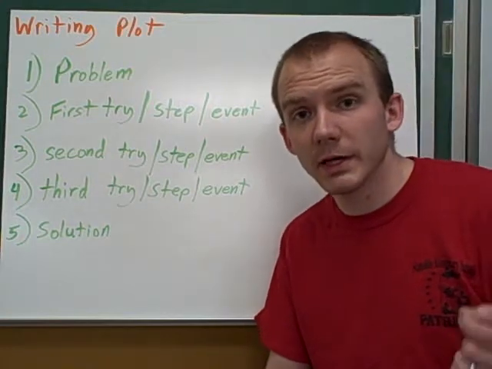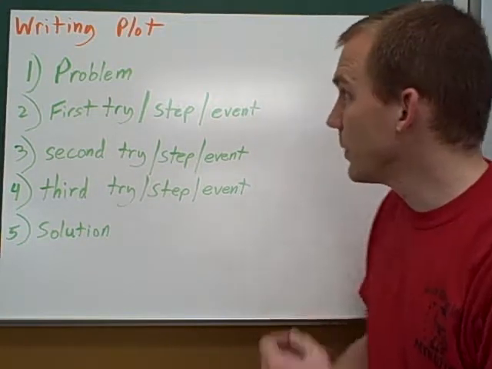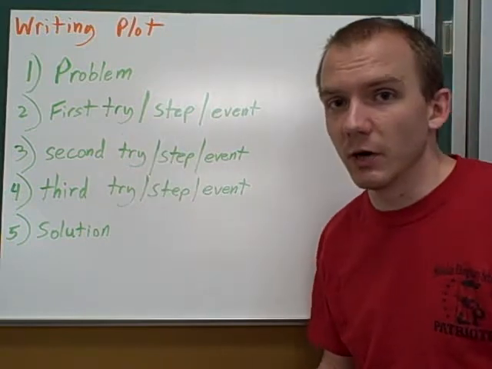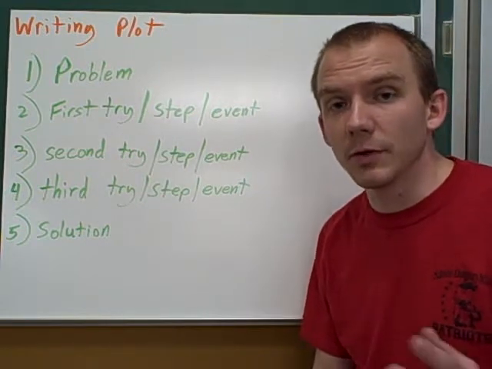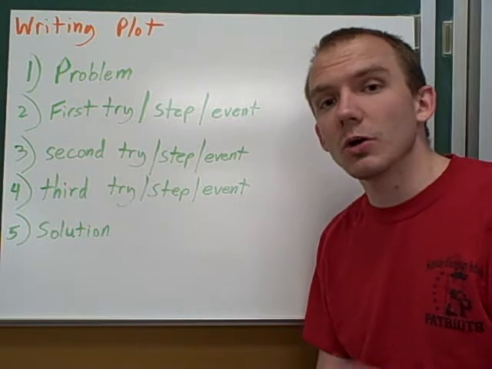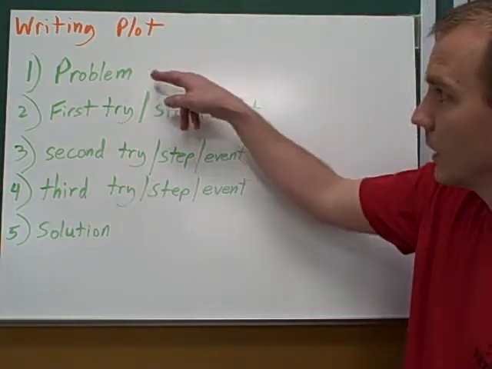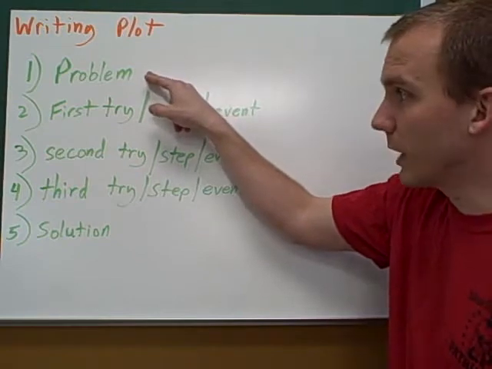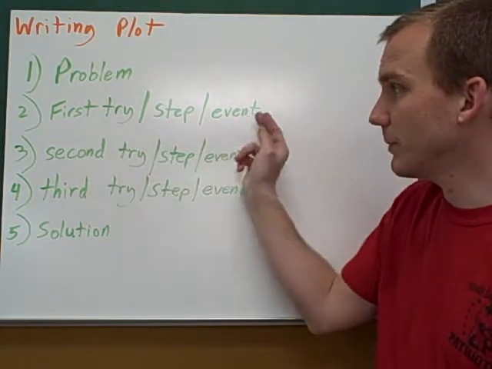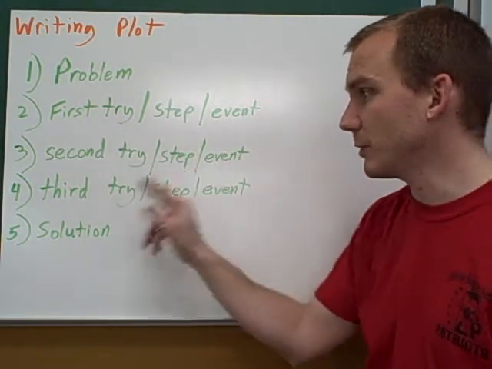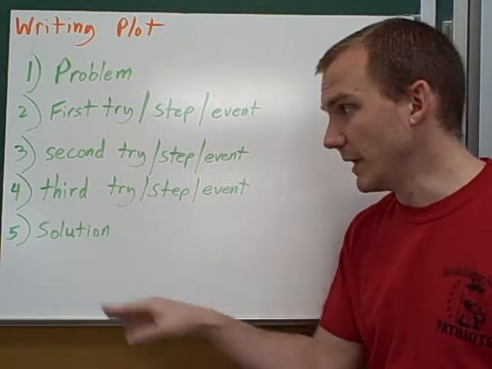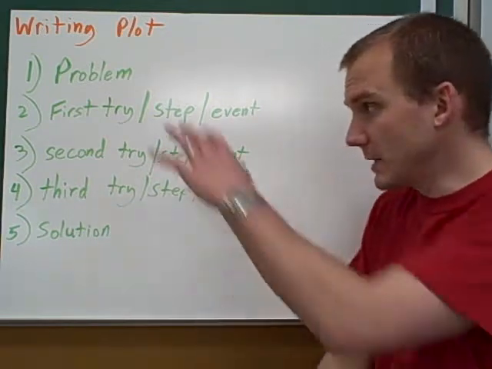Let's write the plot to our story. At this point, you should have already watched the planning video and created your plan for the plot of your story. If you haven't, go back, watch that video, get your plan out. In your plan, you should have the problem, the first try, step, or event, second try, step, or event, third try, step, or event, and then actually solve it. That is the plot of your story.